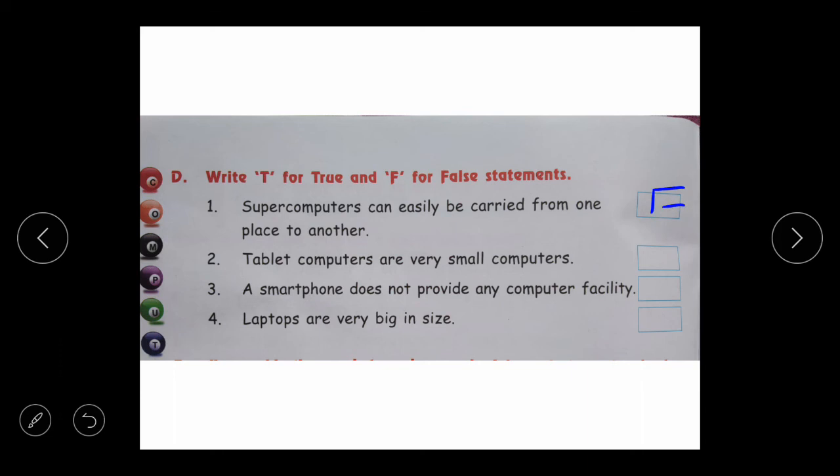Second question. Tablet computers are very small computers. Tablet computers are small computers. True. Third one. A smartphone does not provide any computer facility. Is this true? No. Smartphones provide computer facilities. So this statement is false.